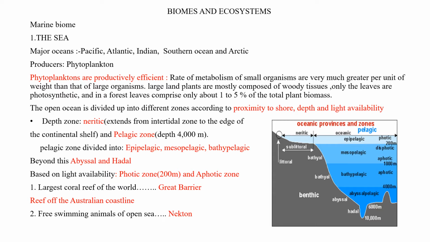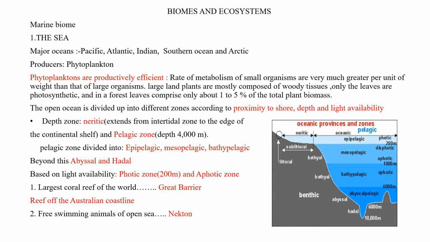Based on depth, the open ocean divides into the neritic zone and the pelagic zone. The neritic zone extends from the intertidal zone to the edge of the continental shelf. The continental shelf is the underwater extension from the coastal line of a continent. The pelagic zone is divided into epipelagic, mesopelagic and bathypelagic. Beyond the pelagic zone are the abyssal and hadal.